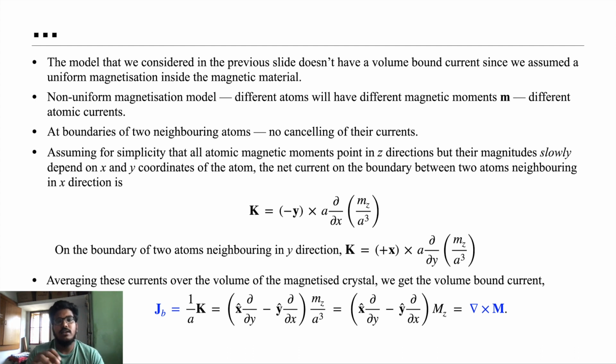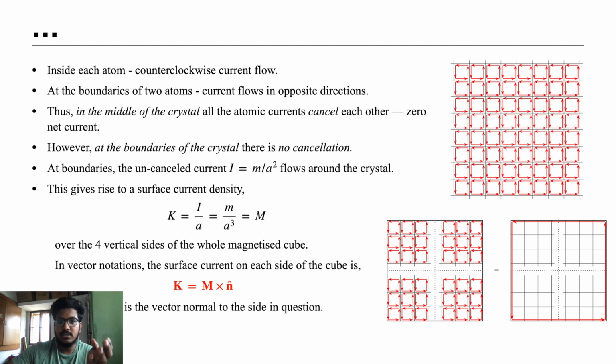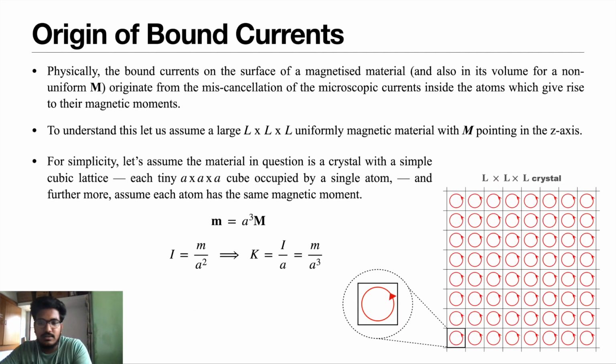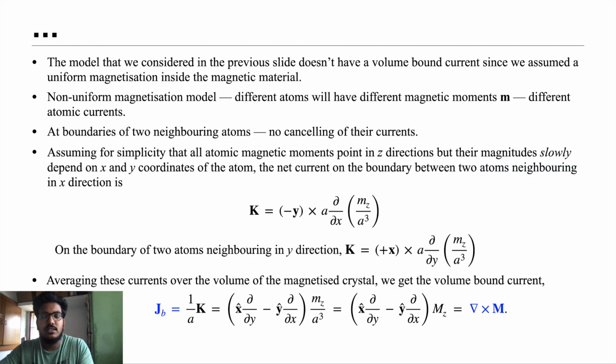In the previous figure, each circle represented a current, and the size of the circle defines the magnitude. Every circle was of the same magnitude and direction. In this model we consider different magnitudes, like small circles and big circles, so different magnetization.